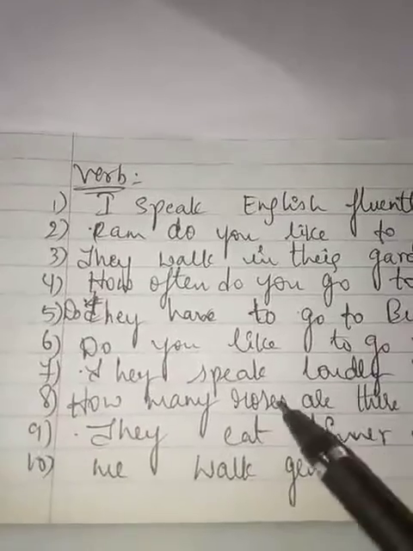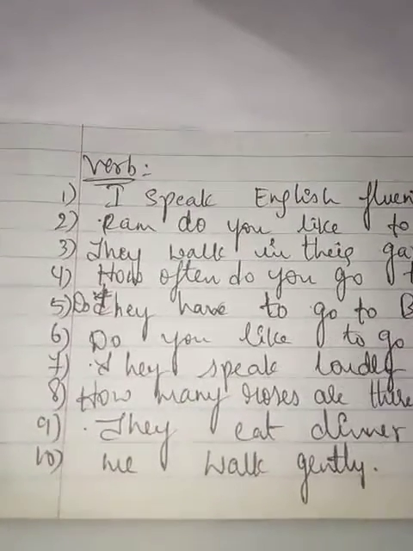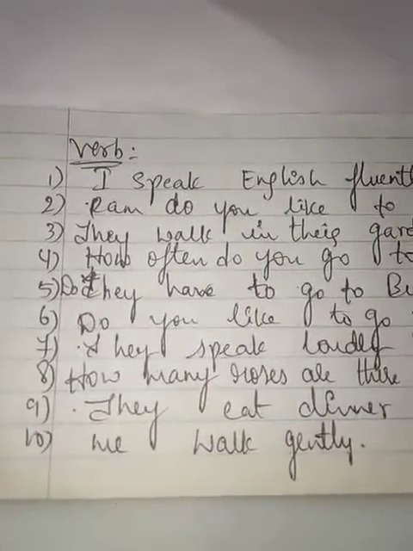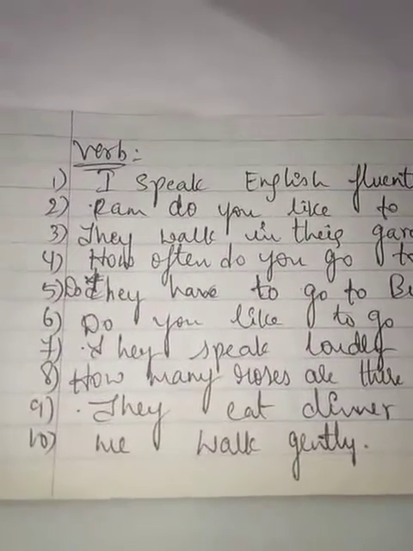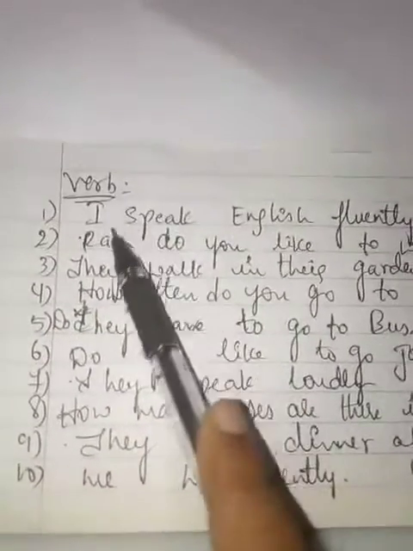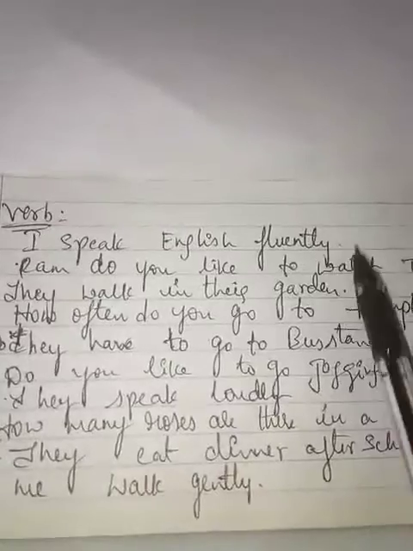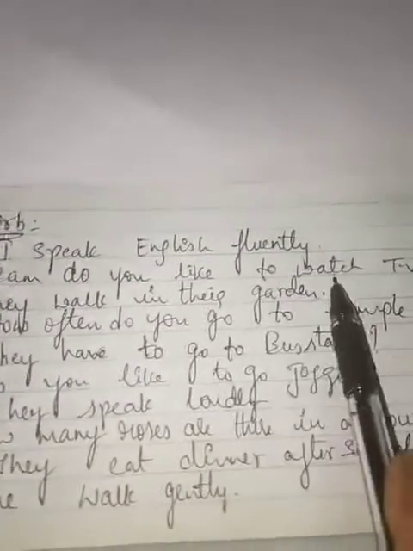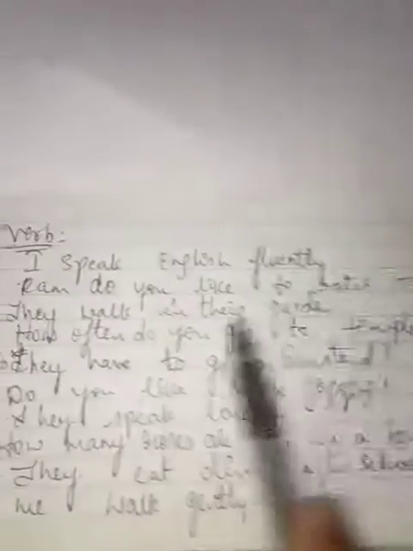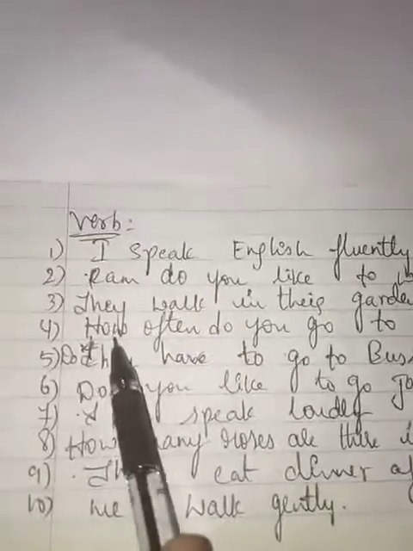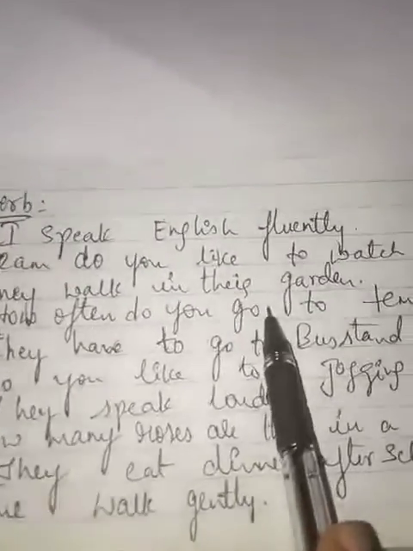Okay children, verb is an action word which shows what someone or something is doing or what is being done. For example, I speak English fluently. Ram, do you like to watch TV? They walk in their garden. How often do you go to temple?